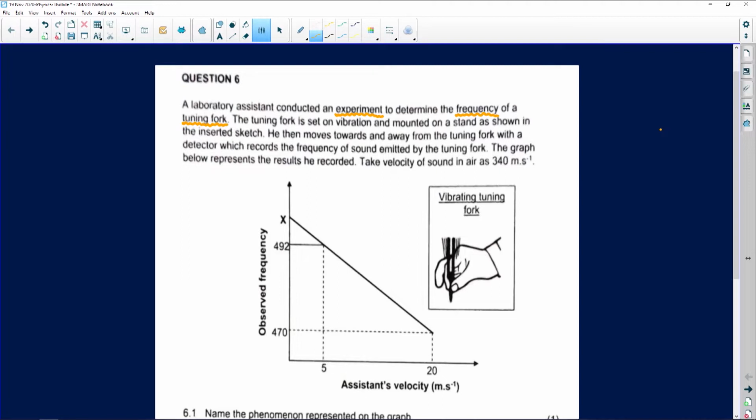He then moves towards and then moves away from the tuning fork with a detector which records the frequency of sound emitted by the tuning fork. I want us to go a little bit further. Now remember, when we talk Doppler effect, I'm going to use the ambulance. Think about the tuning fork as your sound source.